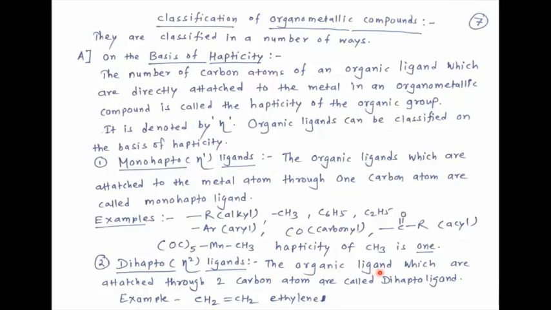The organic ligands which are attached through two carbon atoms are called dihapto ligands. Example, ethylene. So see here there are two carbon atoms. By using these two carbon atoms, it attaches to the central metal atom and hence hapticity is 2.